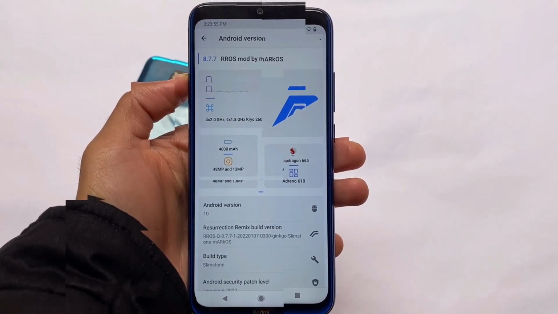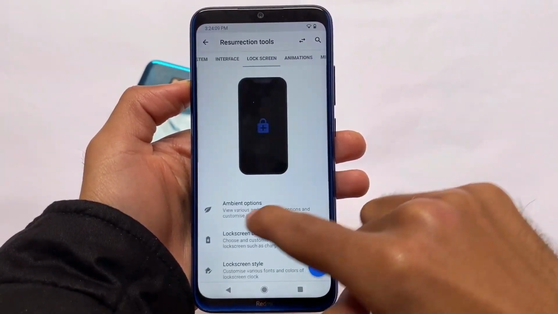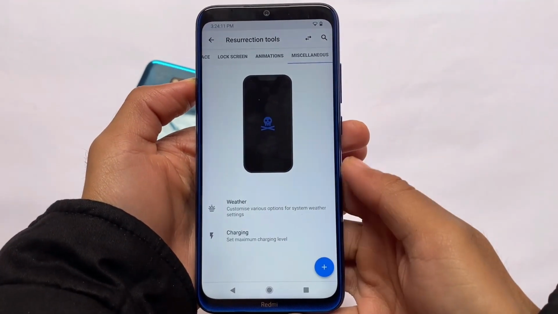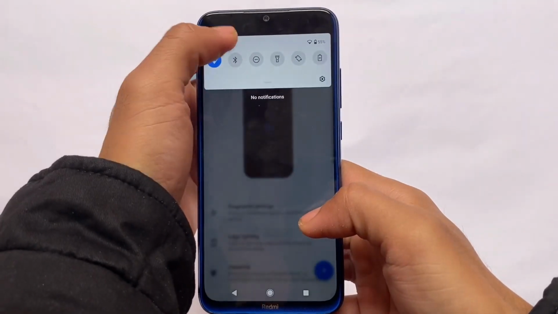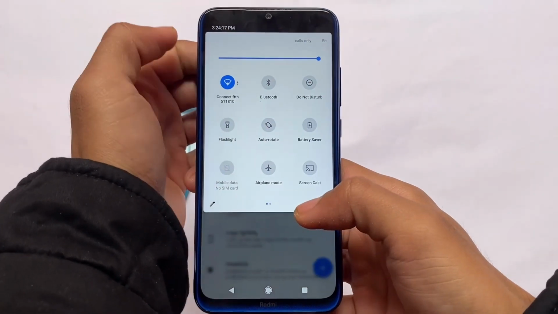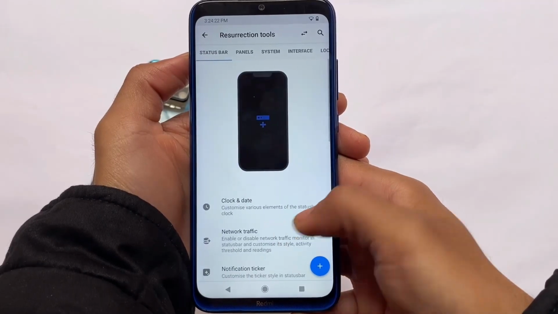We're not talking about Android version 11 or Android 12. These are some customizations which we have: status bar, panel, system interface, lock screen, animation, miscellaneous, etc. But if you enter into these customizations, you might get to know that it has an insane number of customizations, like a lot.